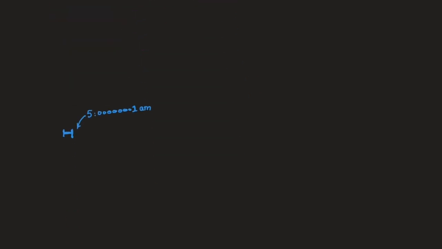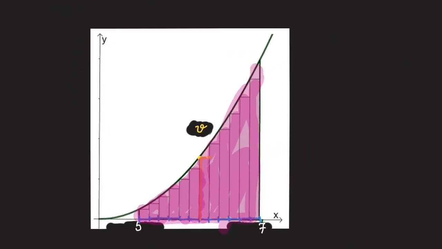Now, for the general case, when velocity is not necessarily constant, we can just divide our travel time into tiny time intervals over which the velocity is almost constant. Actually, if we make them small enough, say if we make them the duration of a single moment, whatever that means, then the velocity over such an interval will be constant.